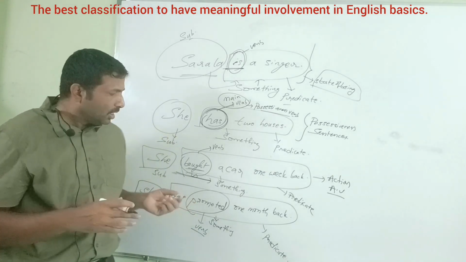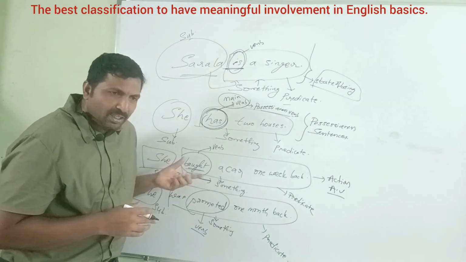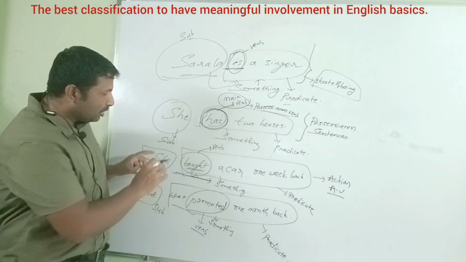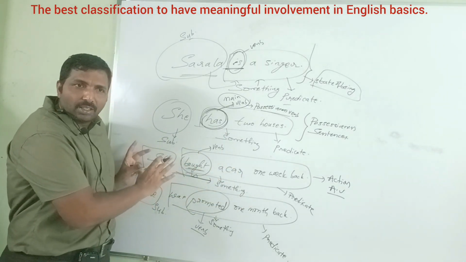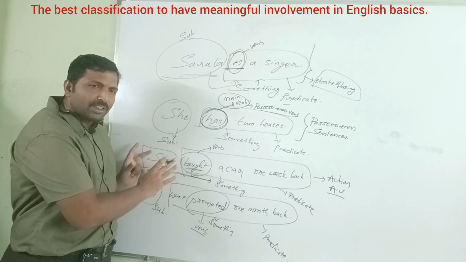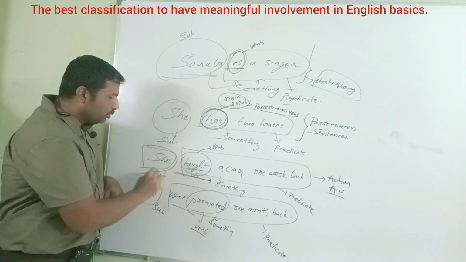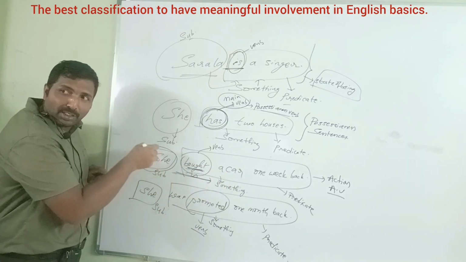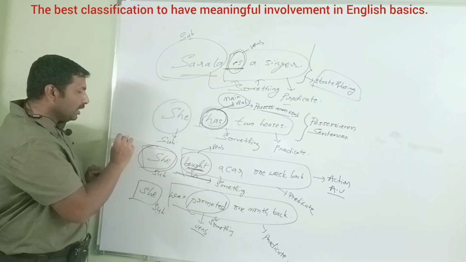With these action verbs, the action is happening from the subject. The subject itself is doing the action, because the subject is active here. In active voice sentences, the subject is active. The doer and the subject are the same. Who bought the car? The subject. The subject itself is she. The doer is the subject.